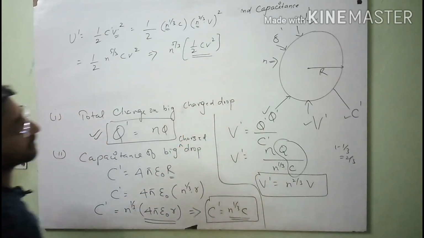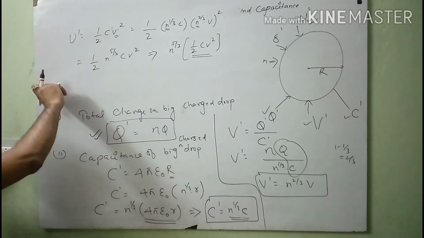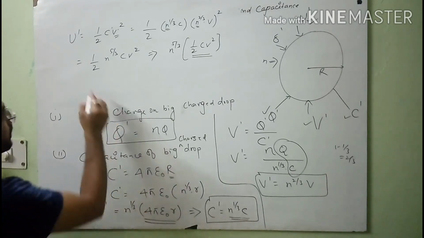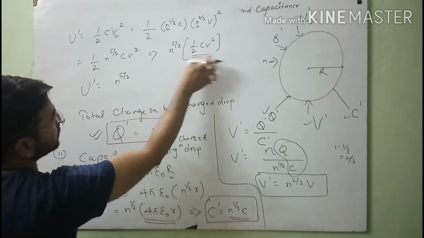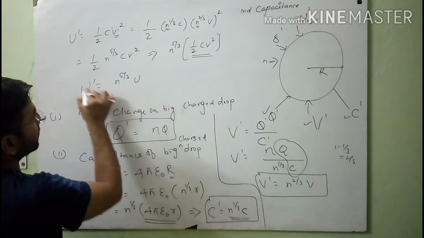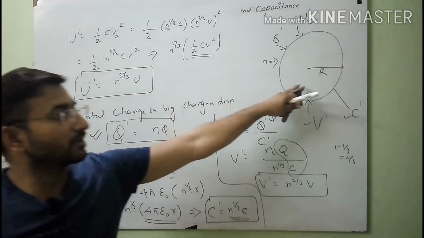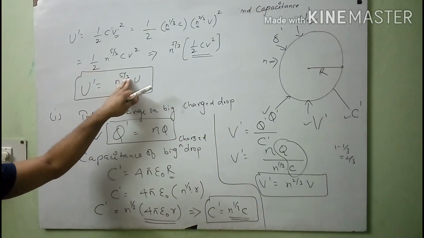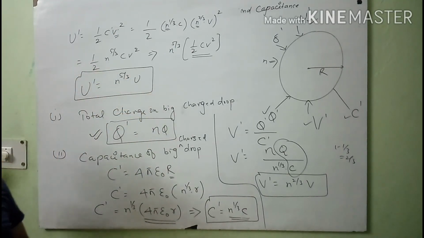This half CV square, what? This is the energy of the small spherical charged drop. So here you will use U dash, which is equal to n raised to the power 5 by 3, and this one is the energy for the small charged drop, denoted by U. So you will get a relation: energy stored in the large drop is equal to n raised to the power 5 by 3 times this energy which is stored in the small charged drop.